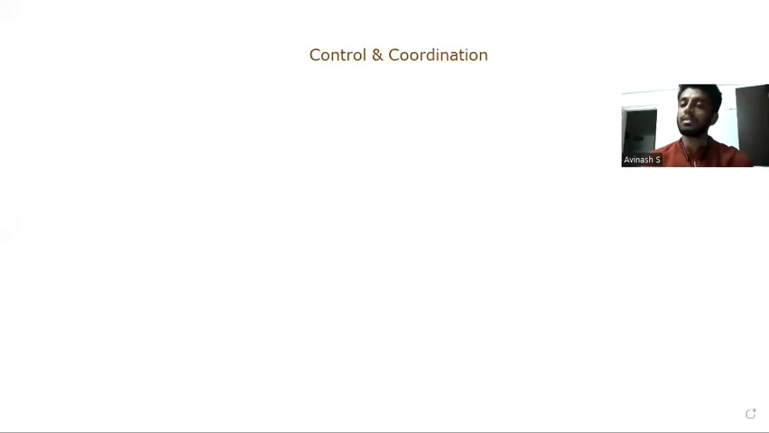Control and coordination. So this is a very important chapter in biology. This chapter deals with how our body is controlled and coordinated to perform the day-to-day activities. For example, digestion has to go on at its own pace, even without us thinking. Likewise, respiration should happen at its own pace. Excretion should happen, reproduction should happen, and transportation should happen.